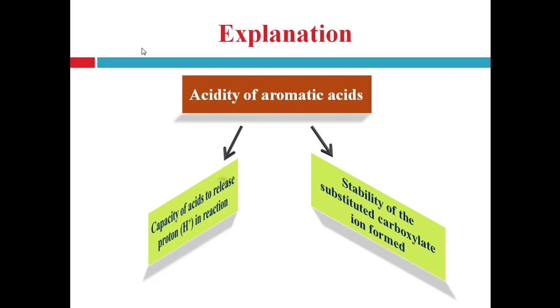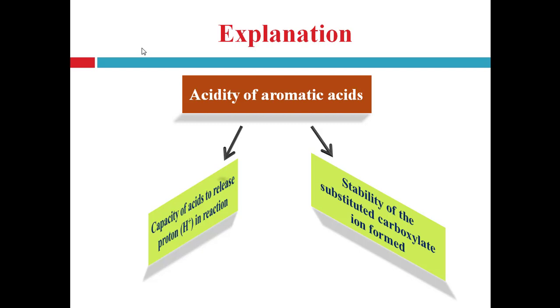Or any factor or any effect that decreases the capacity of acid to release the proton in reaction or aqueous medium will lead to the decrease in acidity of aromatic acid. Second factor: stability of the substituted carboxylate ion formed. When acid releases the H plus ion, it is converted into carboxylate ion. So stability of carboxylate ion also affects the acidity of aromatic acid.